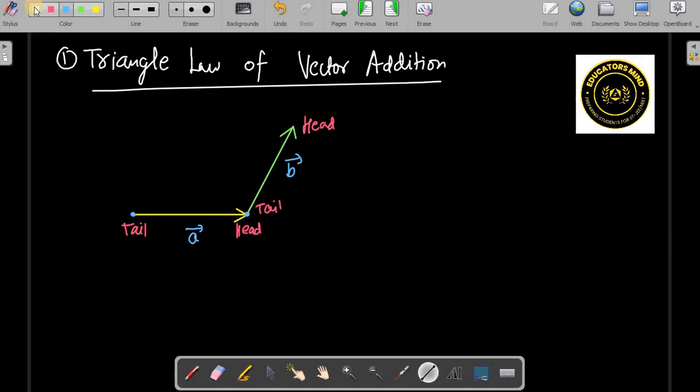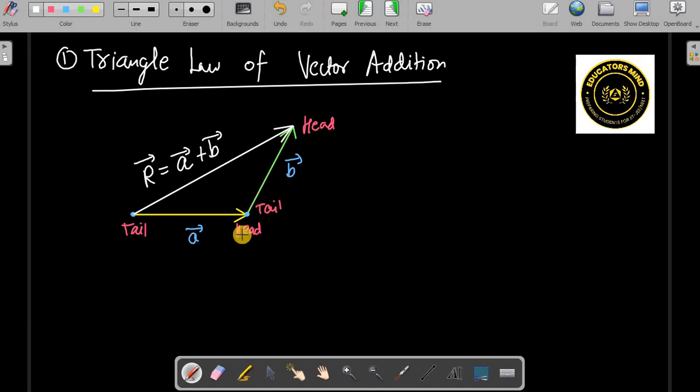Once you join these, you should try to join the tail of the first with the head of the second, like this. So this vector represents A vector plus B vector. This is the sum, or resultant, of the two vectors.